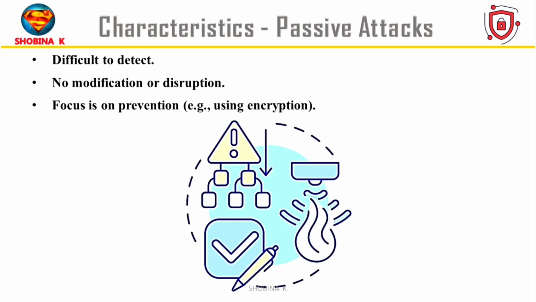And finally, it focuses on prevention. For that, we use encryption. And thus it hides the actual content. So even if someone sees it, they can't understand. So in short, passive attacks don't damage anything, but they steal information quietly. And that's why encryption is super important to protect our data.